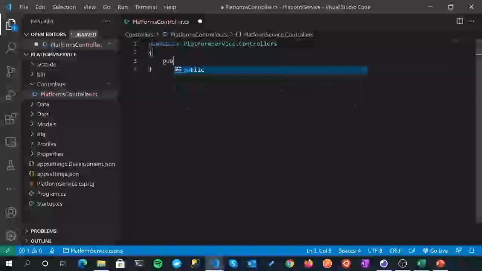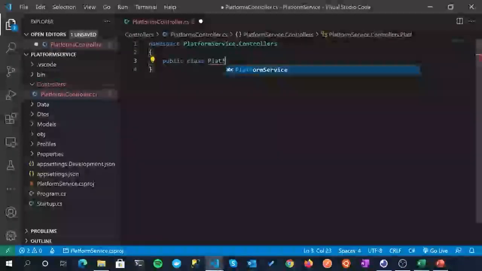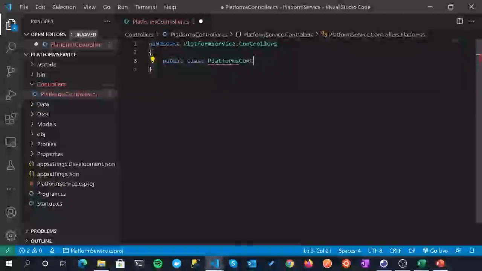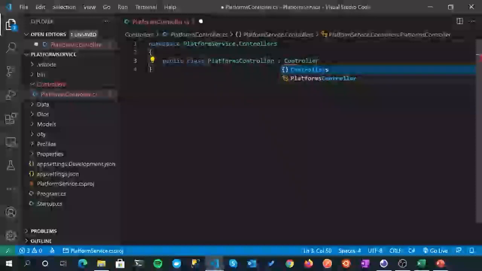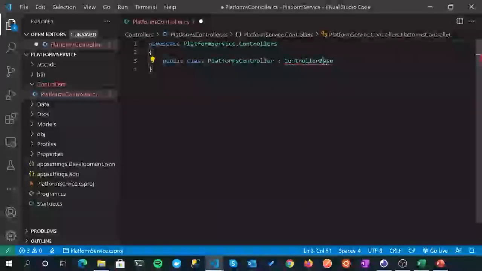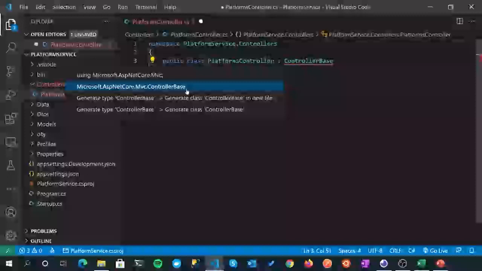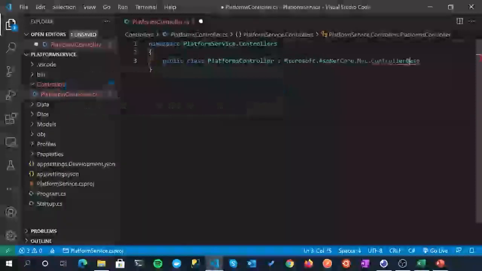And then it's just a public class called PlatformsController. We're actually going to inherit from something called ControllerBase, which is really a base controller class that's used for APIs as opposed to full-blown MVC web applications. So ControllerBase. And we will have to bring in the namespace, so Ctrl+period, Microsoft.AspNetCore.Mvc ControllerBase.